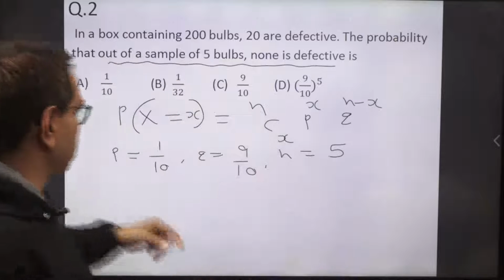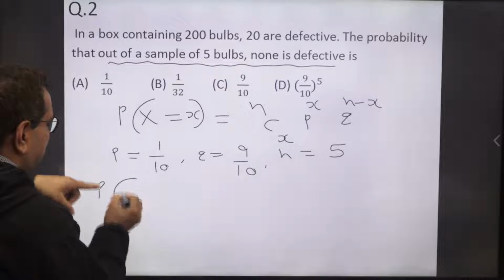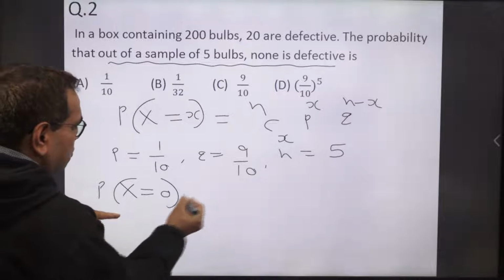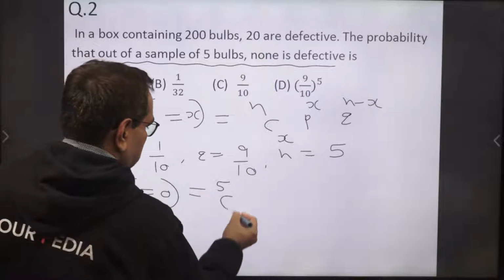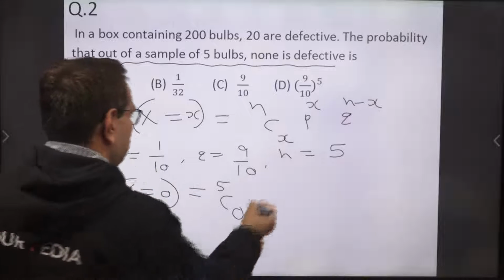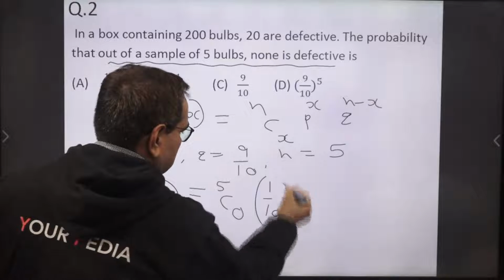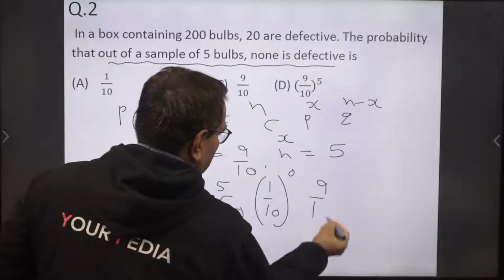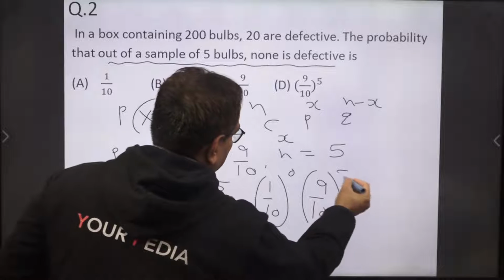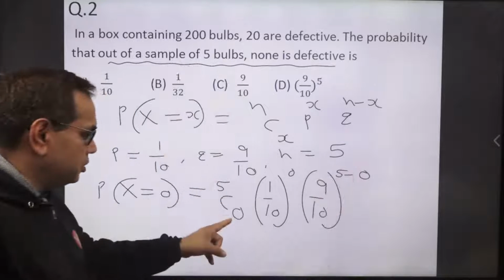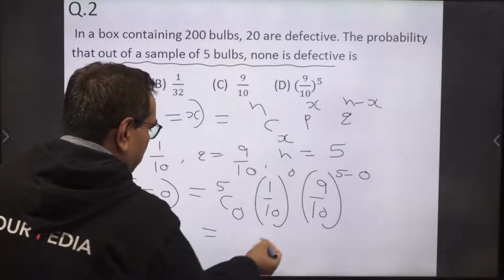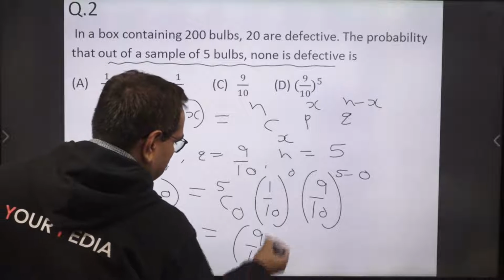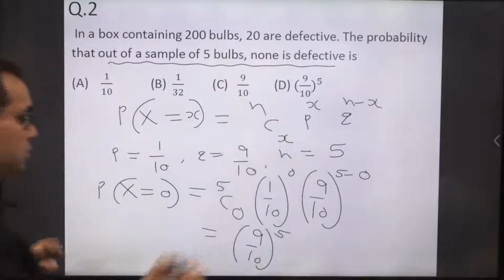So what is the probability? The probability for random variable capital X to be 0 is equal to 5C0, p is 1 upon 10 to the power 0, and 9 upon 10 to the power 5 minus 0. We know that 5C0 is 1. 1 upon 10 to the power 0 is 1. So we get 9 upon 10 to the whole power 5. So D is the right answer to this question.